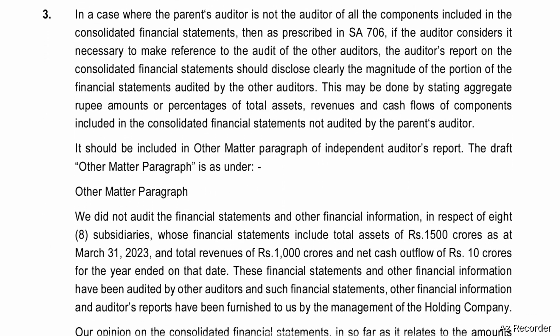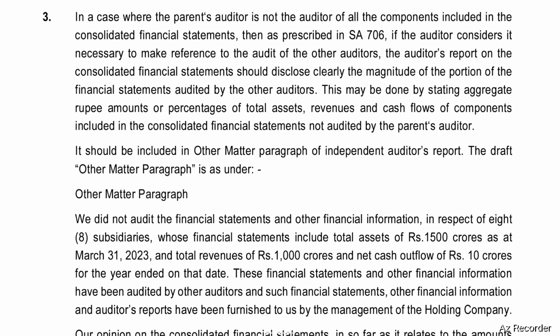In a case where the parent's auditor is not the auditor of all the components included in the consolidated financial statements, then as prescribed in SA 706, if the auditor considers it necessary to make reference to the audit of other auditors, the auditor's report on the consolidated financial statements should disclose clearly the magnitude of the portion of the financial statements audited by the other auditors.